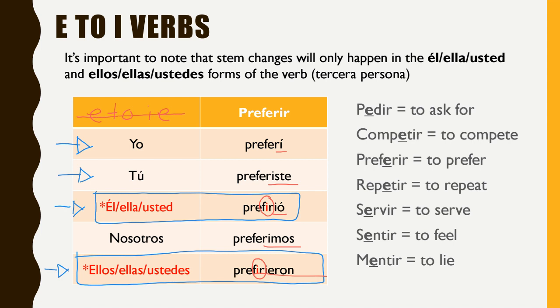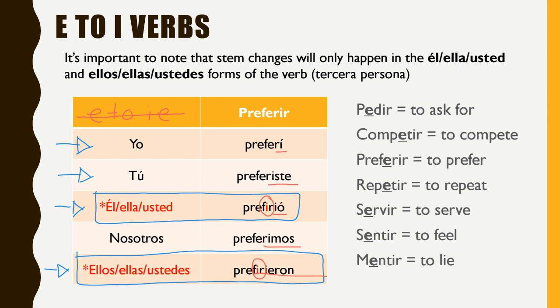We're only changing the E to an I. On the right-hand side, you'll see some of the IR verbs that are still stem changers in the preterite tense. So like pedir, to ask for, competir, to compete, preferir, to prefer, repetir, to repeat, servir, to serve, sentir, to feel, mentir, to lie.